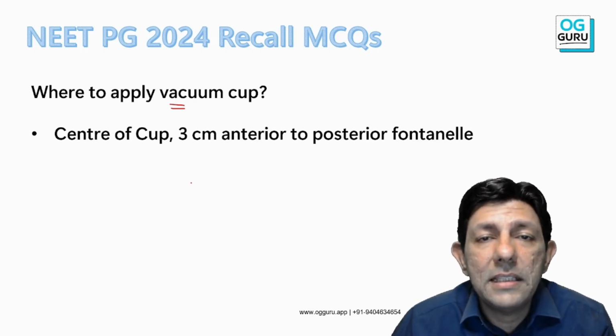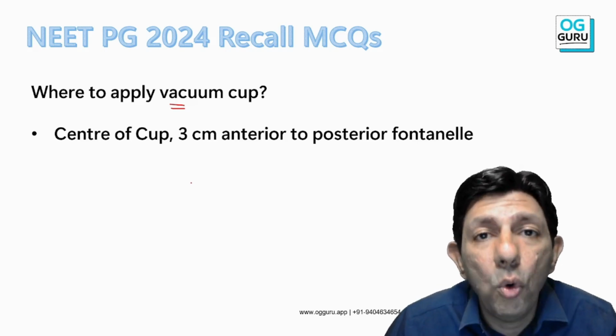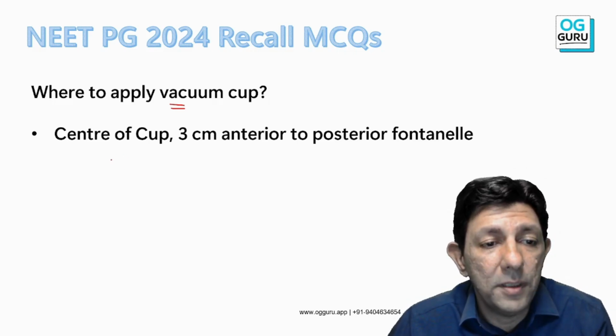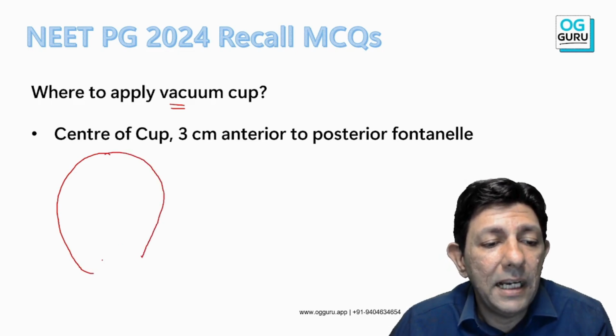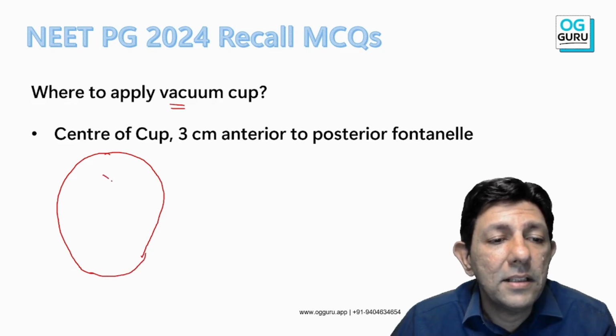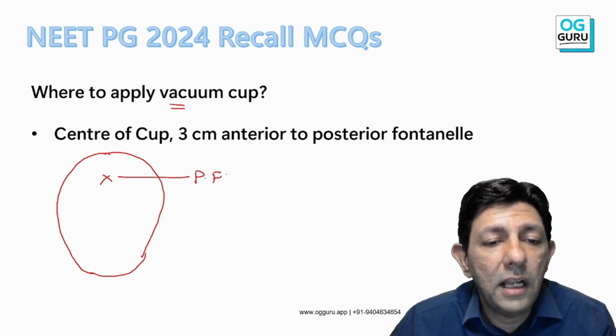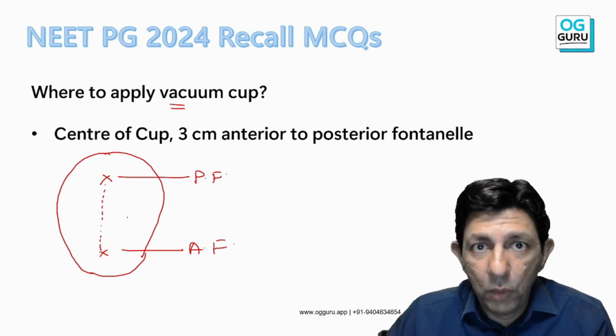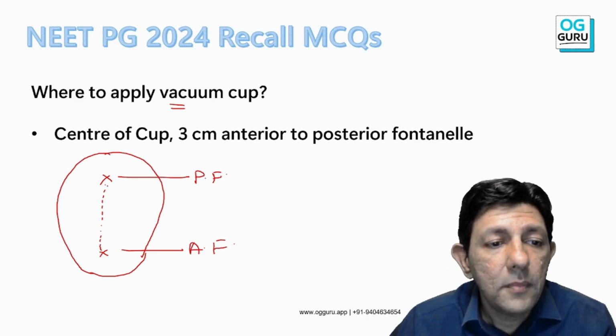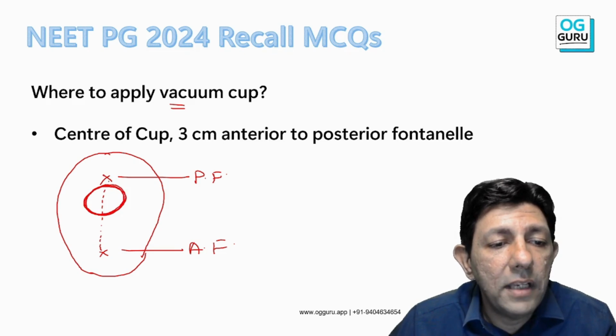So one thing is that vacuum cup should be applied as close to the posterior fontanelle as possible. So this is the baby's head, and this is the posterior fontanelle, this is the anterior fontanelle. Line joining the two is the sagittal suture. Now the vacuum cup is a circle. So how do we put the cup in such a way? The answer is that ये आपका vacuum cup है. So you can see we are as close to the posterior fontanelle as possible.